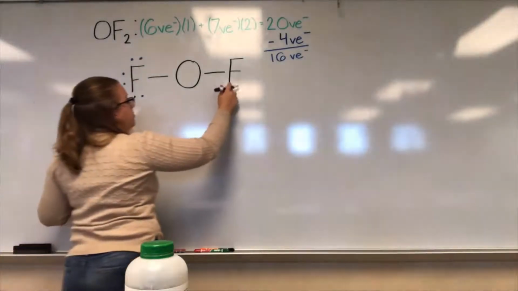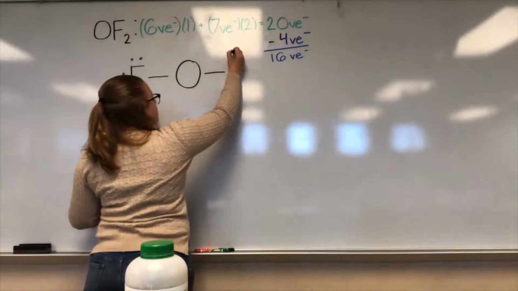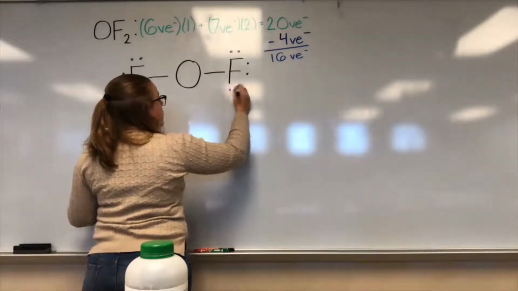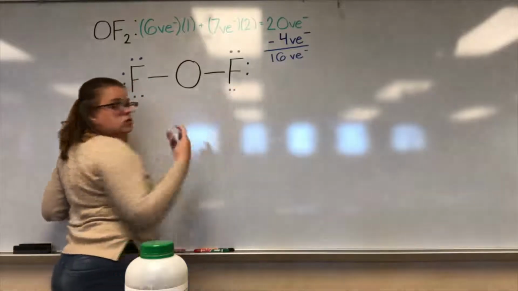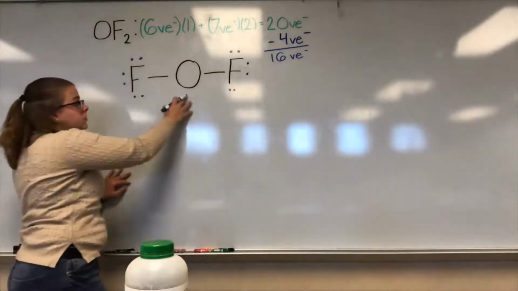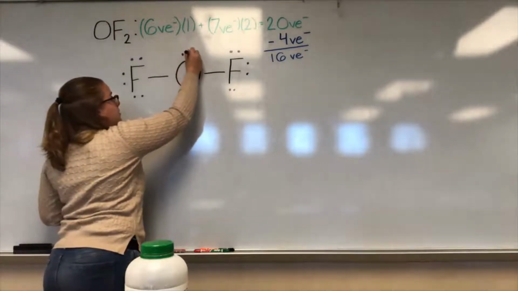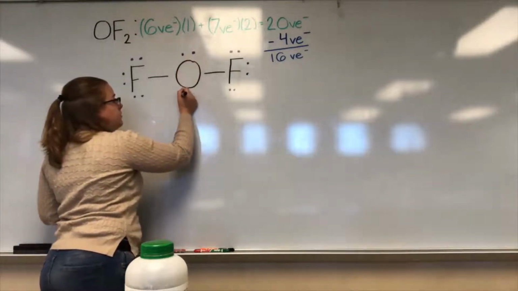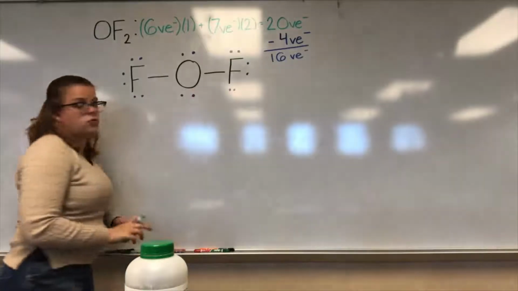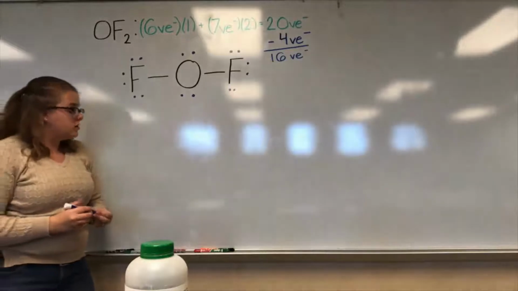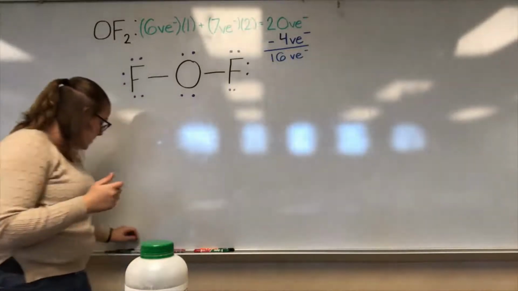So we'll move on to our next fluorine. 7, 8, 9, 10, 11, 12. I have 16, I just used 12, so I still have more to go, so I'll move on to our center one. So we have 12, 13, 14, 15, 16. Those are all my dots. I used up all those 16 with those dots. So let's see if they're happy.